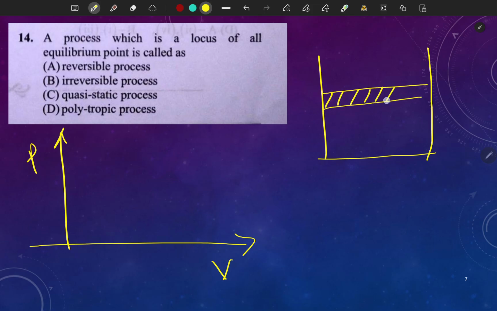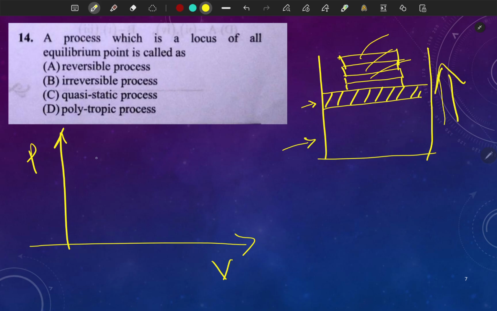So I hope you have already covered this concept. This is the cylinder, this is the piston, and here we have kept very small masses. And we will slowly remove the masses from this surface. Then what will happen? The volume of the cylinder will increase from state 1 to state 2, correct. If we have a sensor measuring the pressure and temperature of the gas inside the cylinder, at every moment I will get the pressure value.